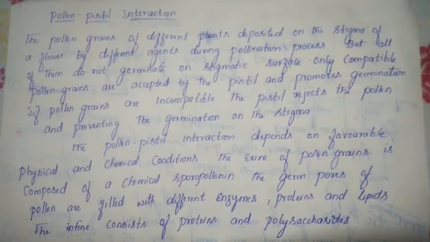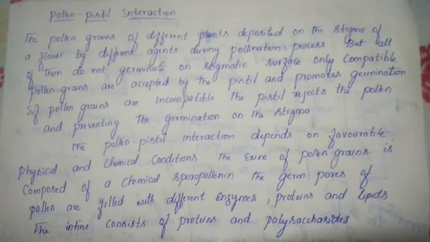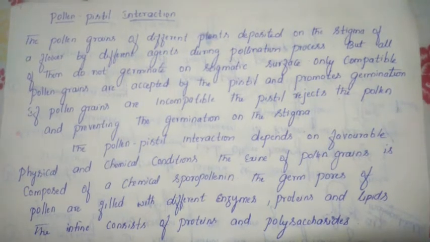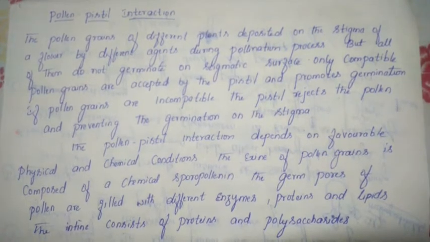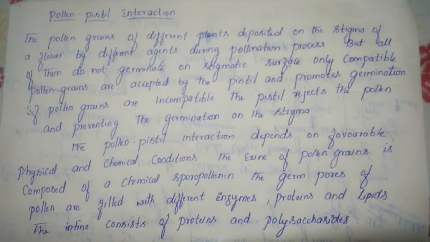Assalamu alaikum warahmatullahi wabarakatuh. In our previous class, we discussed the outbreeding devices, which are dicliny, dichogamy, self-sterility, heterostyly, and herkogamy. As I said, this is one of the most important guarantee questions for your exam, which may appear for either 2 marks or 3 marks, or it may appear in the 5 marks question.